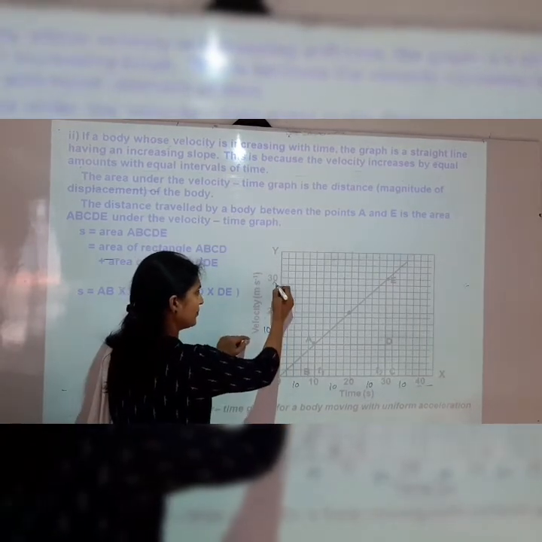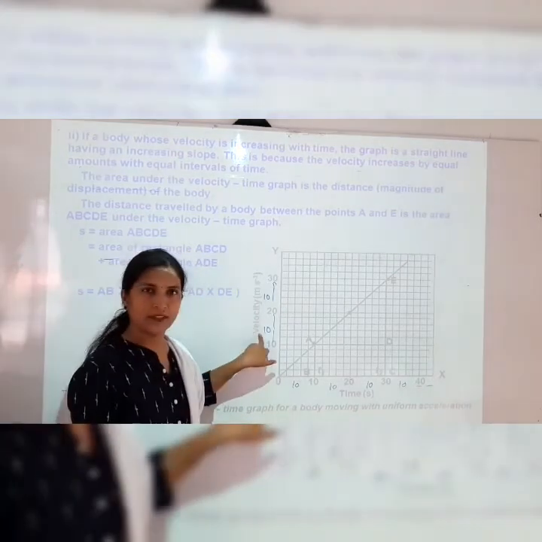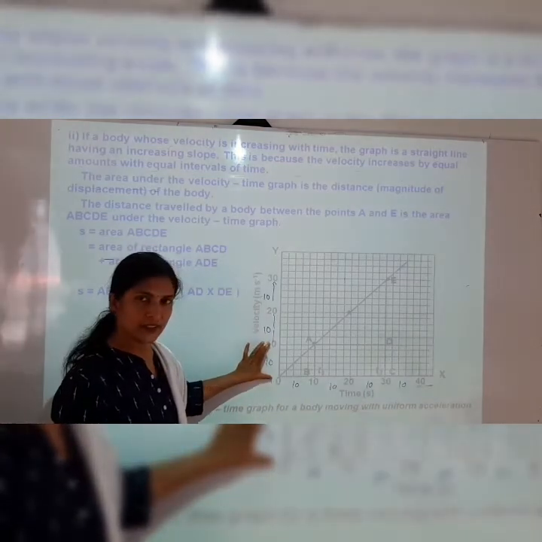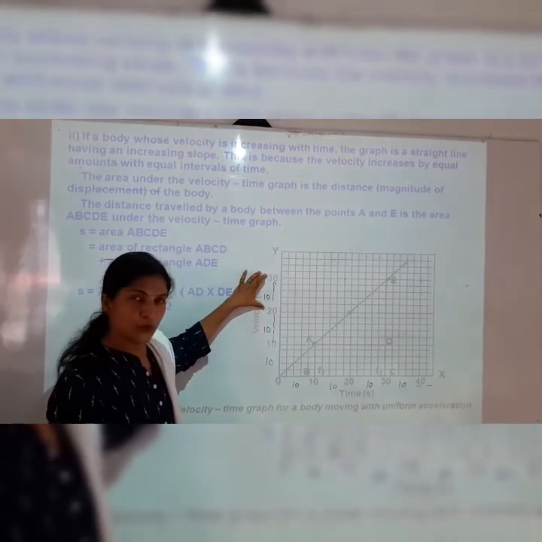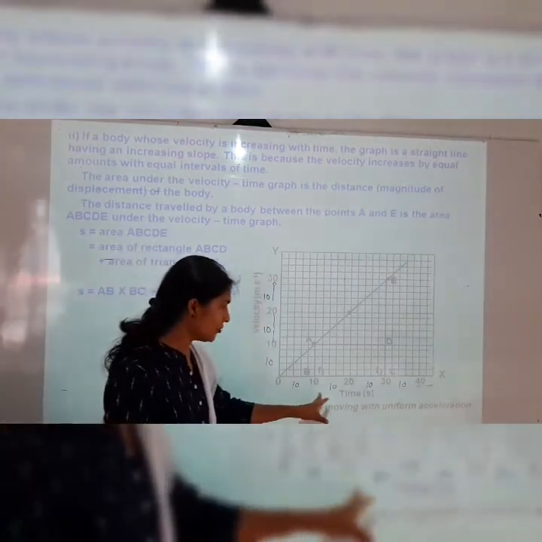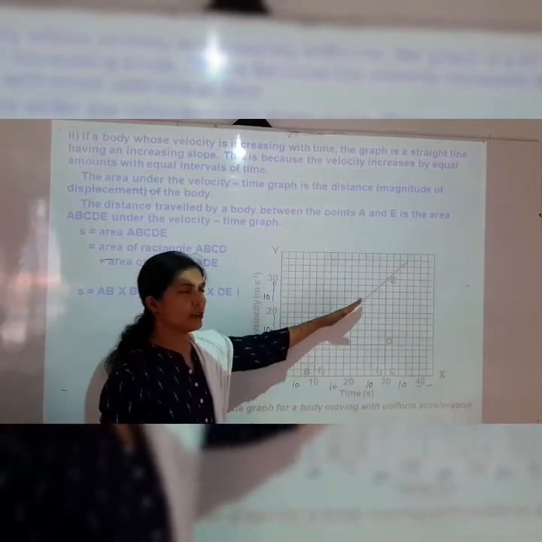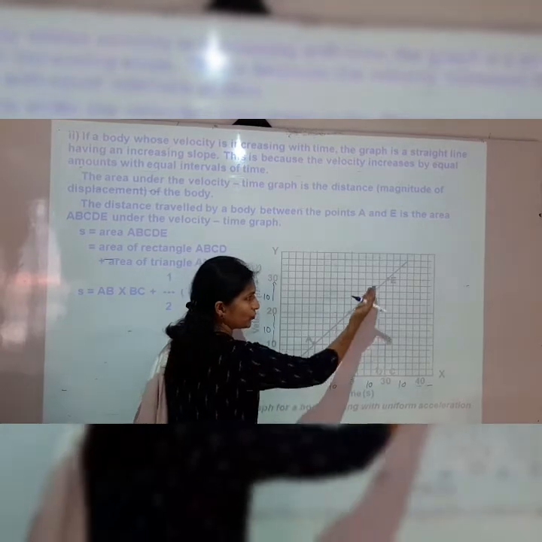If we see the difference, here it is 10 meter per second, here also 10 meter per second, here also. So equal velocity change at equal intervals of time shows the velocity is increasing and the slope is also increasing.